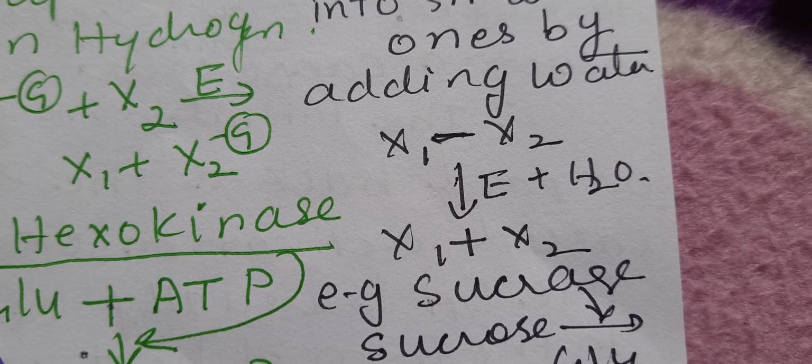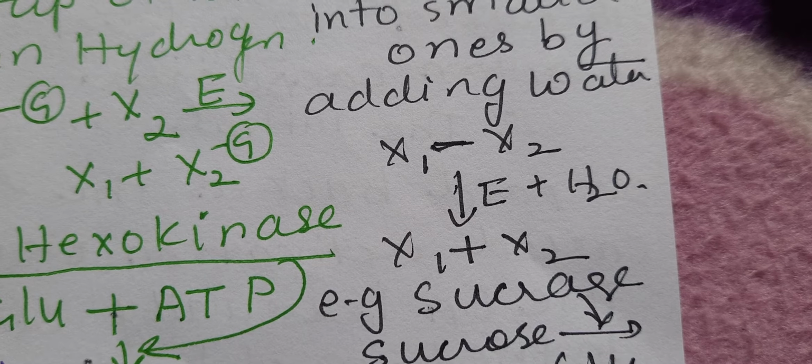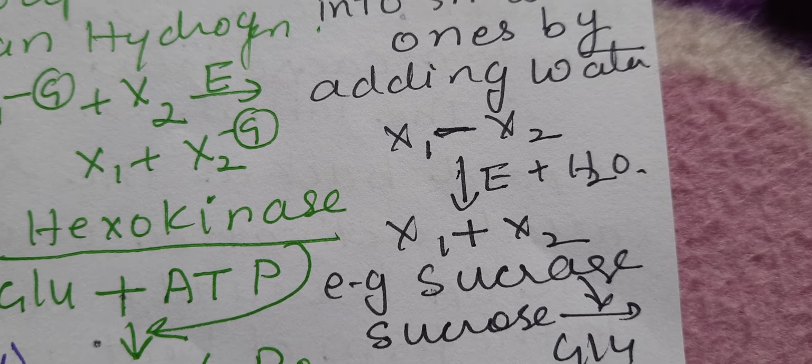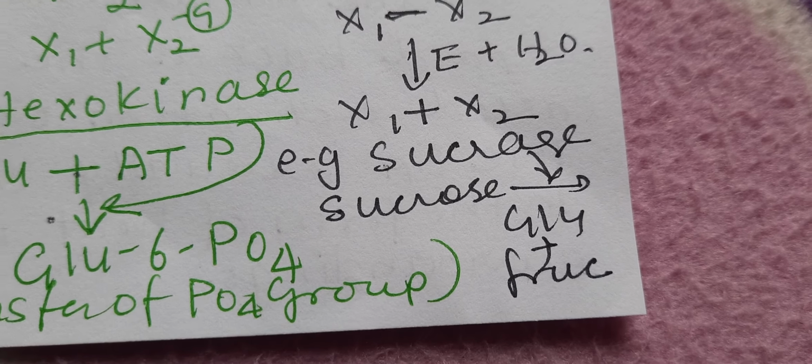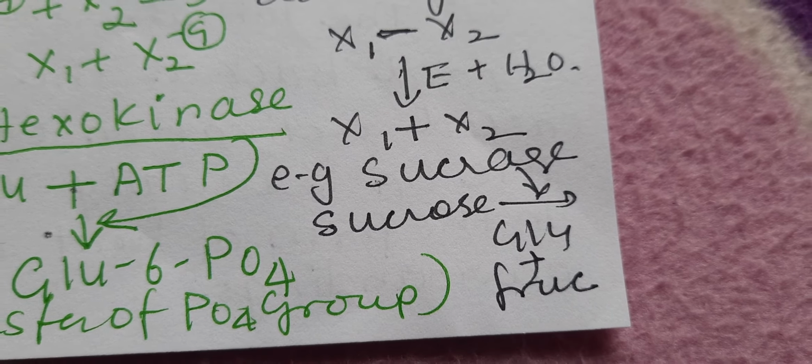Water is going to add between the two, one side OH, one side H, and two different products are formed. For example, sucrase acts on sucrose and it gives glucose and fructose.